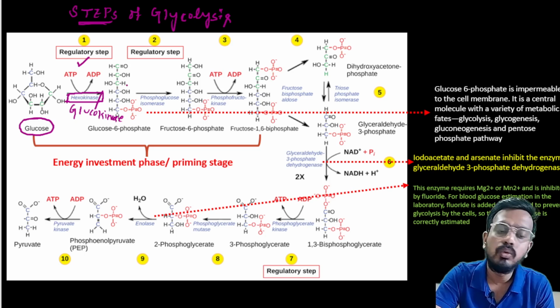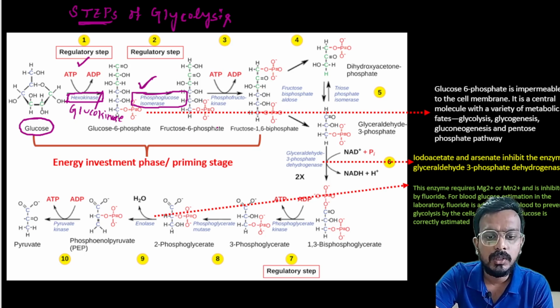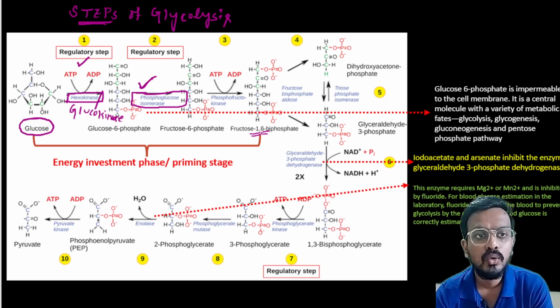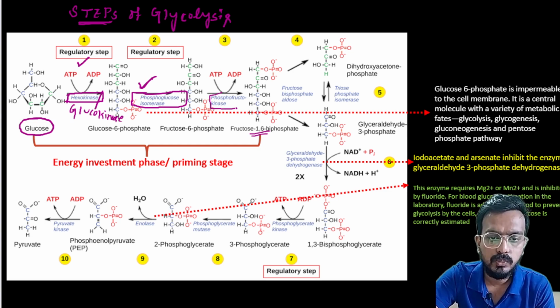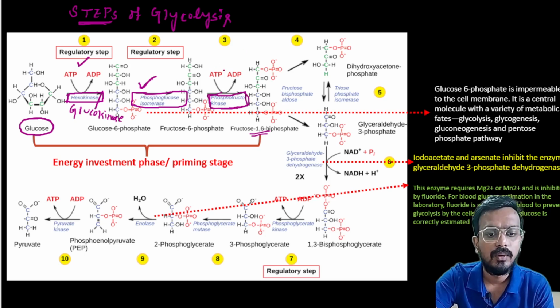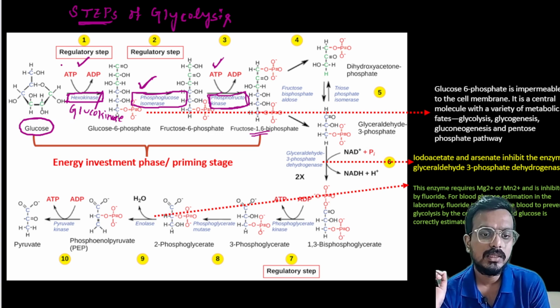So glucose 6 phosphate is converted to fructose 6 phosphate in the presence of the enzyme phosphoglucoisomerase. Now fructose 6 phosphate will convert to fructose 1,6 bisphosphate in the presence of the enzyme phosphofructokinase, by the utilization of 1 ATP. Now here you can see that in these steps the utilization of energy takes place.